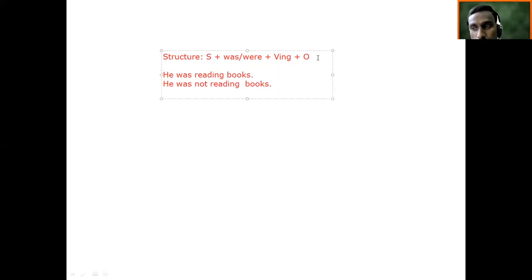So if you want to ask a verbal question, कसा होणार verbal question? Was he reading books? Was he reading books? Negative असेल question तर? Wasn't he reading books? Wasn't he reading books?